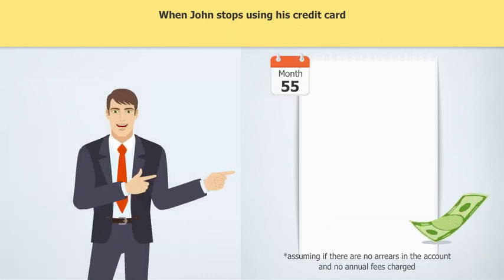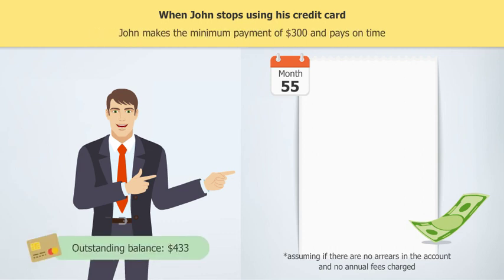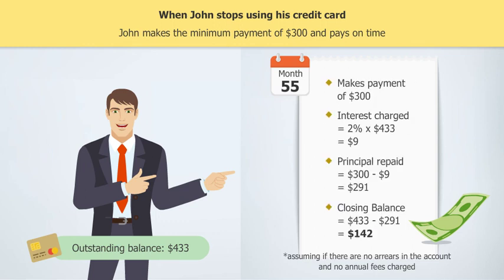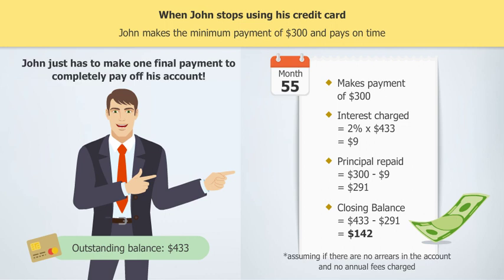It's now month 55. By this time, John's outstanding balance has reduced to $433. After the minimum payment of $300 and interest charged, John's closing balance is $142. He just has to make one final payment to completely pay off his account.